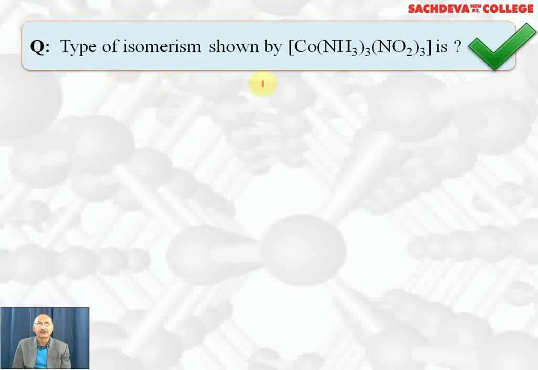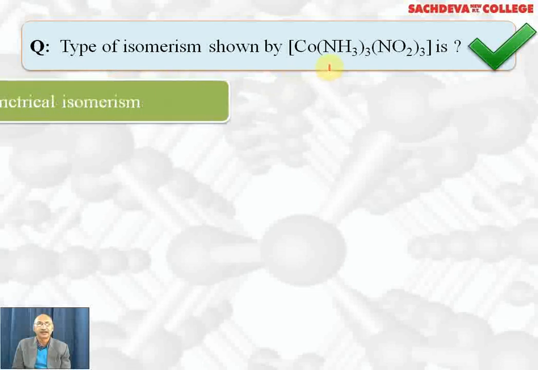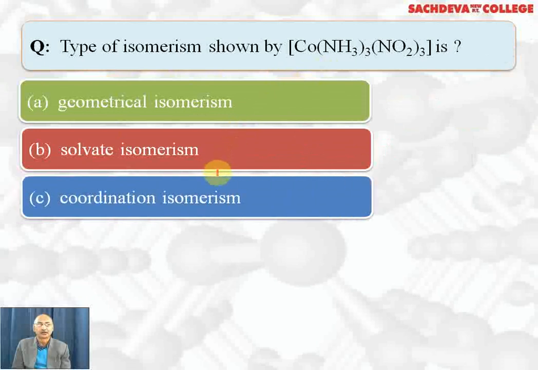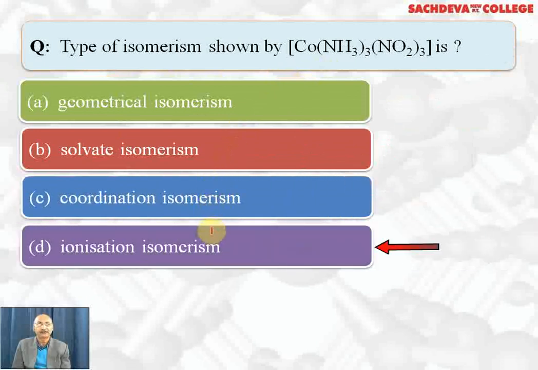The type of isomerism shown by [Co(NH3)3(NO2)3] is: geometrical isomerism, solvate isomerism, coordination isomerism, ionization isomerism. Correct answer is geometrical isomerism, and more accurately facial and meridional isomerism. Solvate isomerism is possible when we have got water molecules.